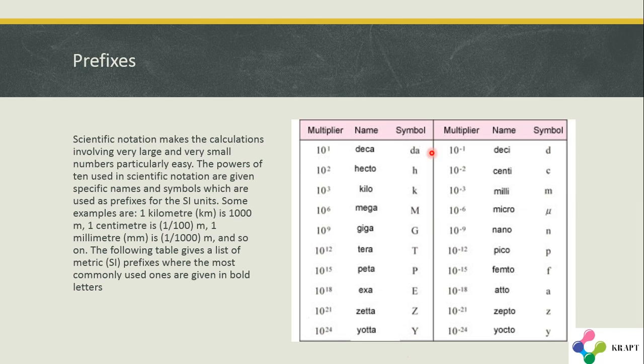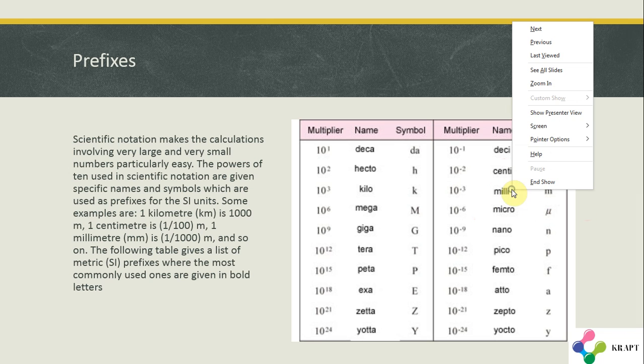Let me move on to the decreasing multipliers. 10 to the power of -1, deci, that is d. 10 to the power of -2, centi, that is c. And 10 to the power of -3, milli, that is m. 10 to the power of -6, micro, this is the symbol of micro. Let me draw it for you.